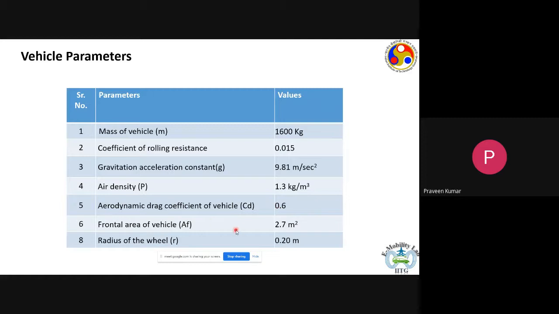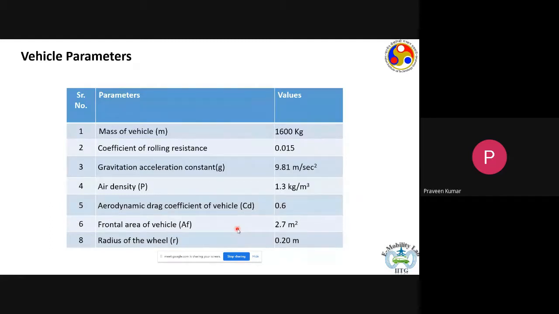And then we have the frontal area. The frontal area of the vehicle is the one which is exposed to the wind the most, and that's where most of the resistive forces would be felt. That is around 2.7 meters per second squared for this vehicle. And of course, we would need the radius of the wheel, which is needed to transform force into torque. So these are the key parameters that we need for the vehicle.